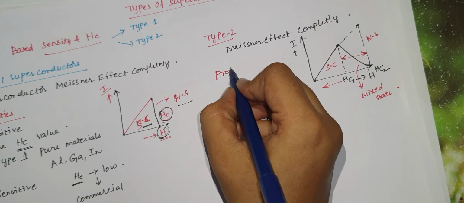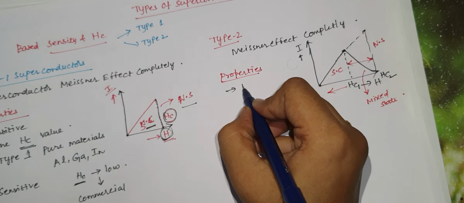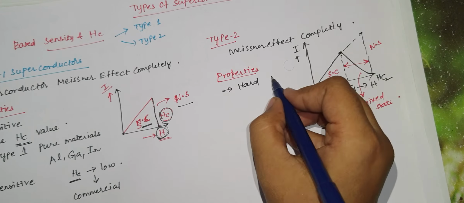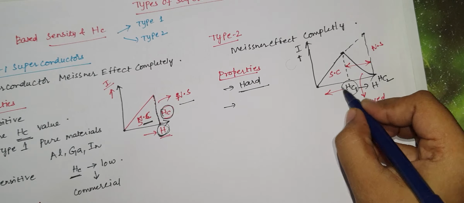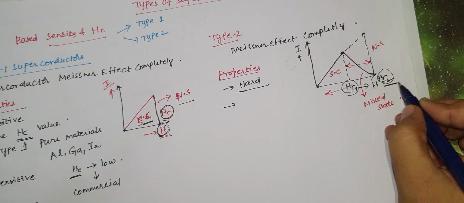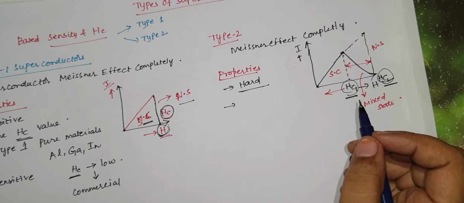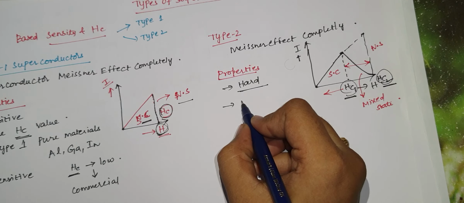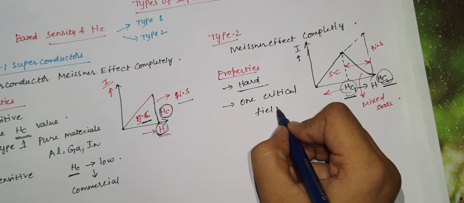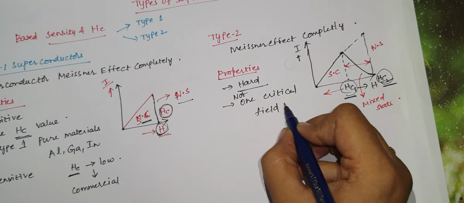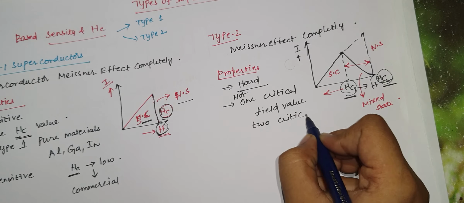Let me go to the properties. These are very hard materials, not like type 1. These are very hard. And then we can see here there are two critical field values. Type 2 superconductors may not only have two, they may have three also. That means they won't have one critical field value. They may have two critical field values or three critical field values, like that.